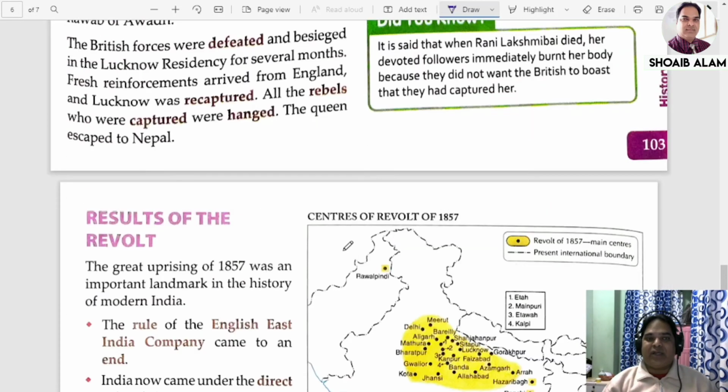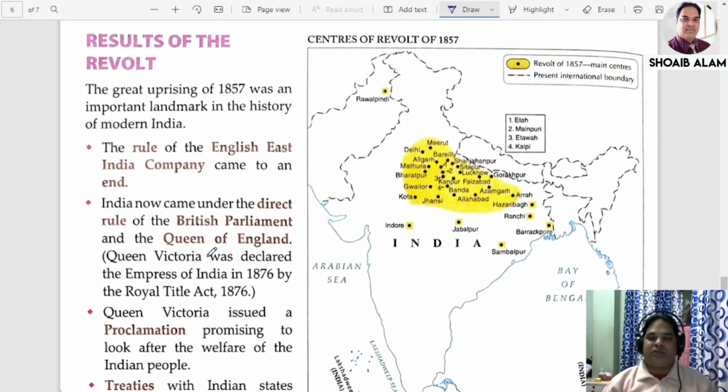Now what next? What was the result of the revolt? The revolt brought drastic administrative changes. The Great Uprising of 1857 was an important landmark in the history of modern India. Number one, the rule of the East India Company came to an end.